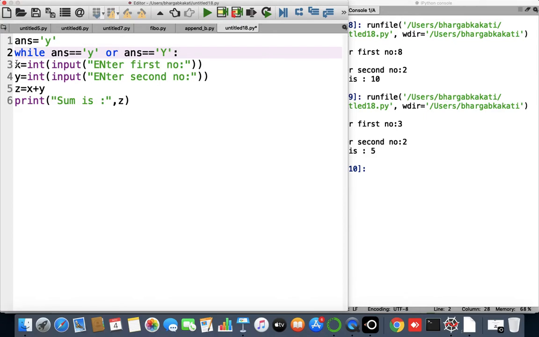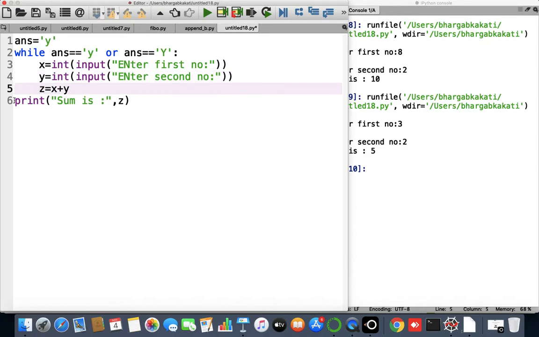What is the next line of the syntax? The next line says that after while we have to give a condition. What is the condition here? ans equals y or ans equals capital Y. This is the condition. That means the statements within the while loop will be executed till the condition, that is ans equals y, holds. So these are the statements like statement 1, statement 2, statement 3 up to statement n, and at the end we will update the condition.